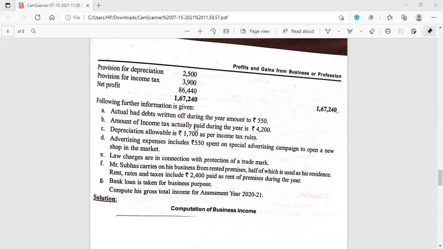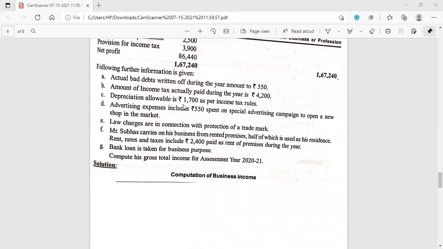Then amount of income tax actually paid during the year 4,200. So there is no connection with the income tax paid here. It can be left as it is. No treatment is required. Then depreciation allowable is 1,700 as per the income tax rules. So it must be deducted because it is related to the business. Depreciation is related to the business, and as per the income tax rules they have given, it is deductible.